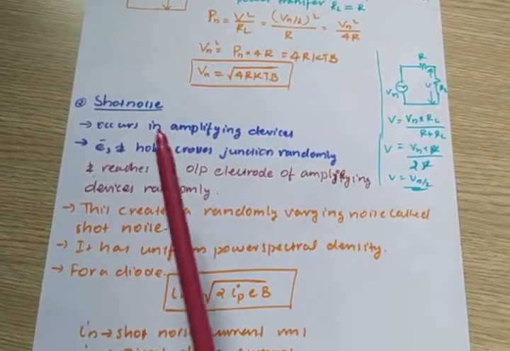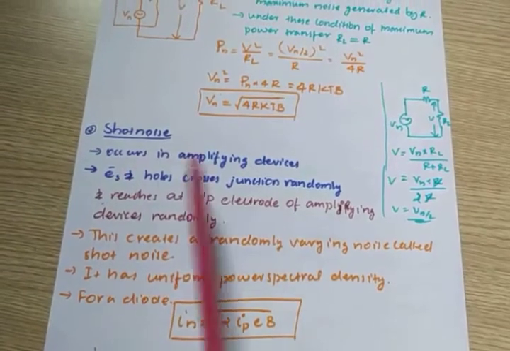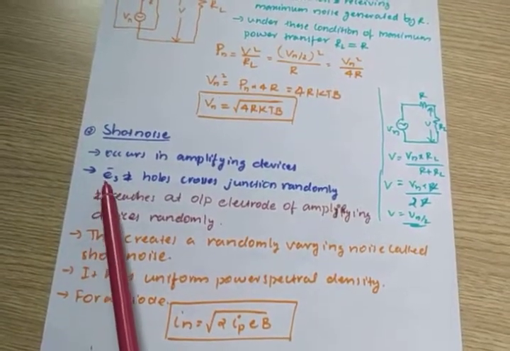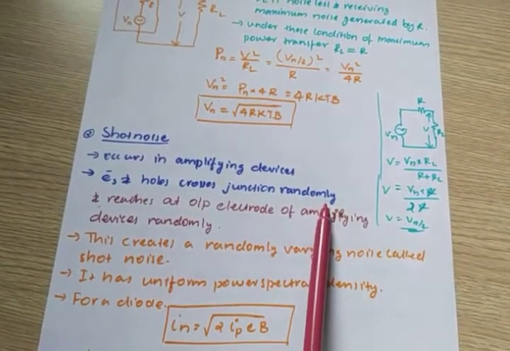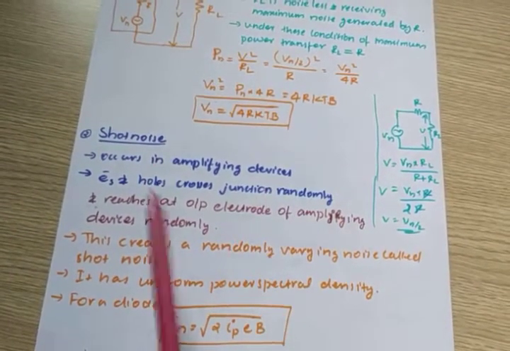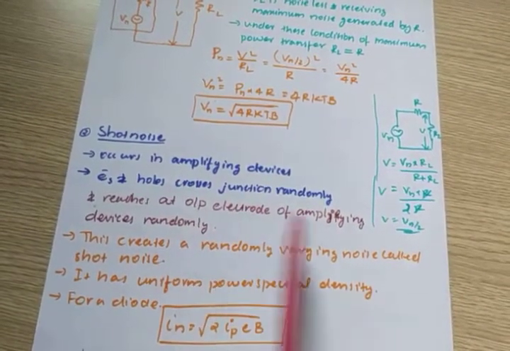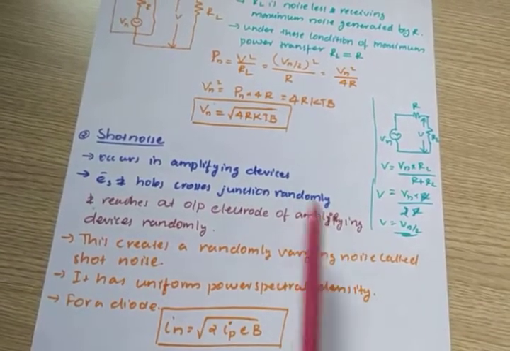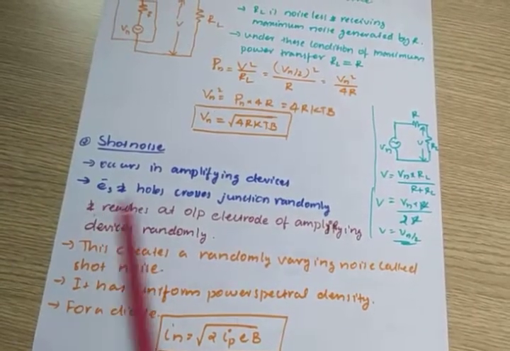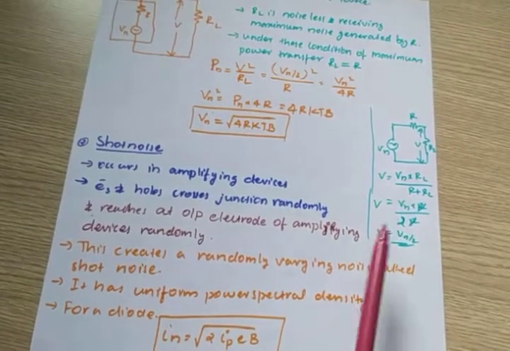Next is shot noise. This occurs in amplifying devices. That means in our amplifier, electrons and holes cross the junction randomly and reach the output electrode of amplifying devices randomly. These amplifying devices are mainly made up of semiconductor junctions. For example, a transistor has two junctions, the emitter base junction and the collector base junction. Electrons have to cross the emitter base and collector base junctions, then only will they reach the output electrode.